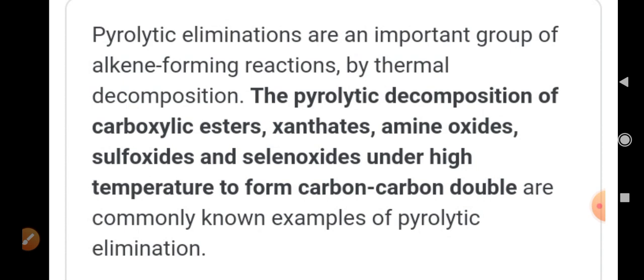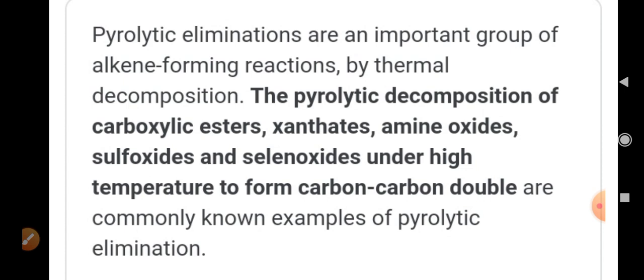Students, today let us see the pyrolytic elimination reaction, that is known as internal elimination reaction, Ei. Students, earlier you learned about the E1, E2 and E1CB elimination reactions.